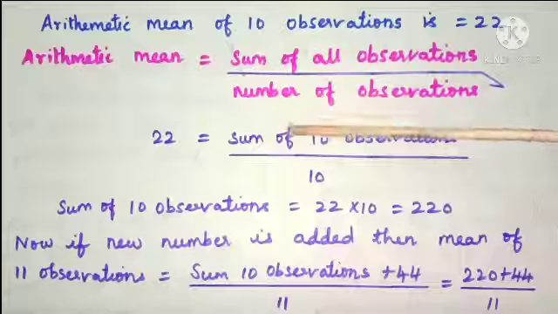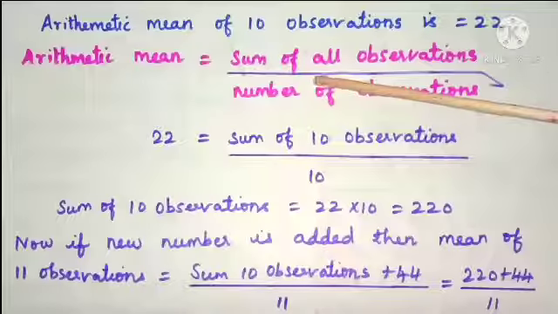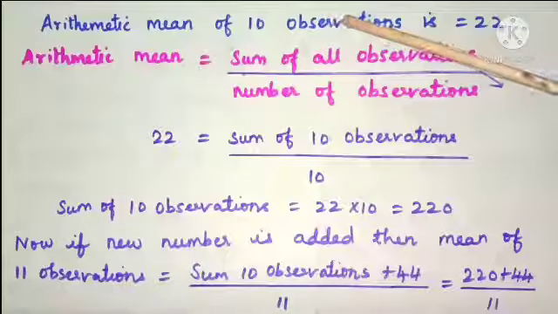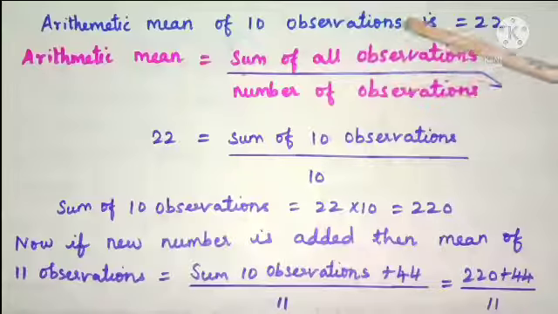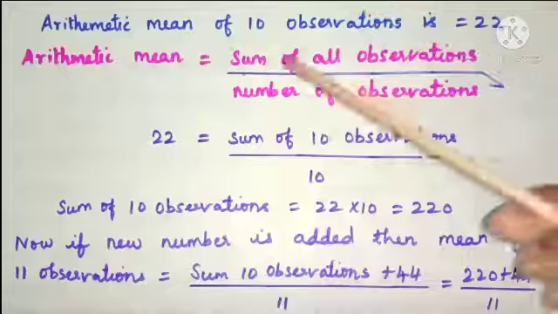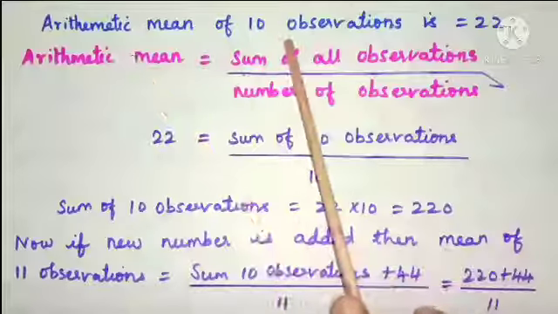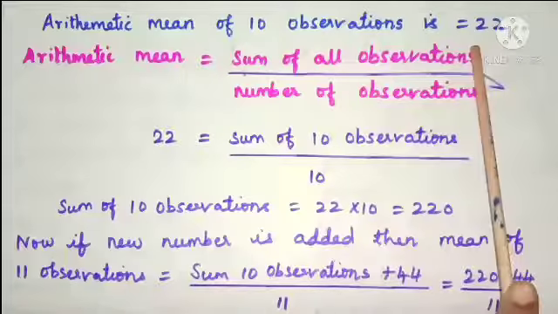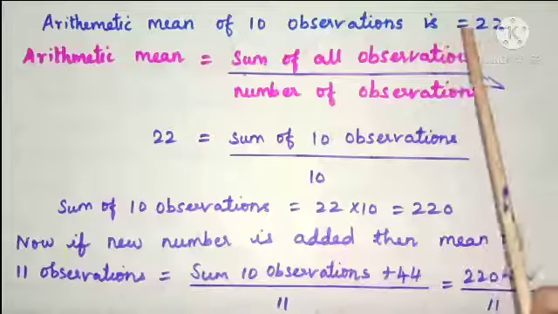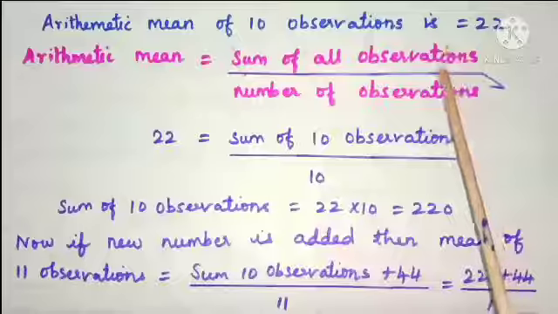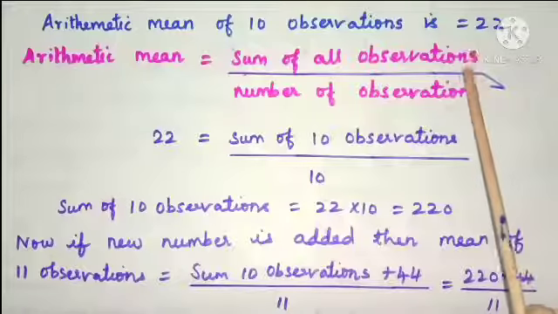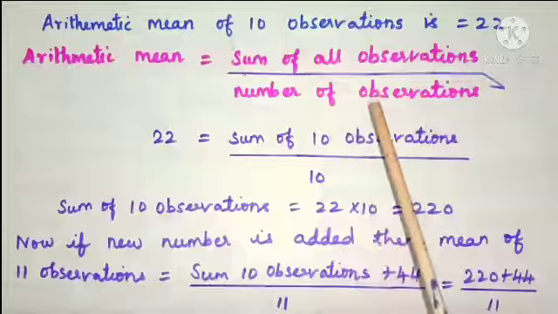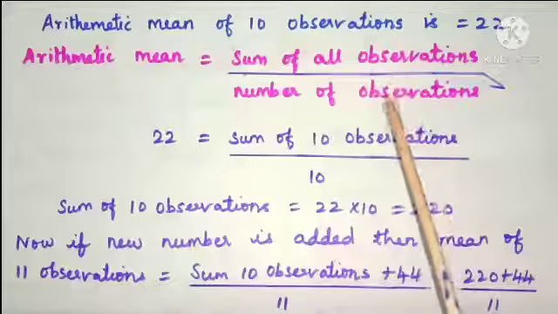7th problem. The arithmetic mean of 10 observations was found to be 22. If one more observation 44 was to be added to the data, what would be the new mean? So children, the arithmetic mean of 10 observations is given in the problem, that is 22. And here one more observation is added, the value of the added observation is 44. And what will be the mean of 11 observations?